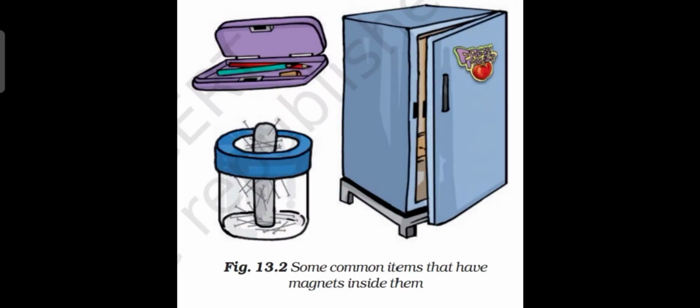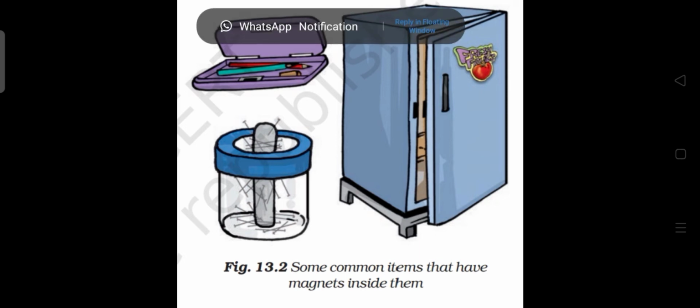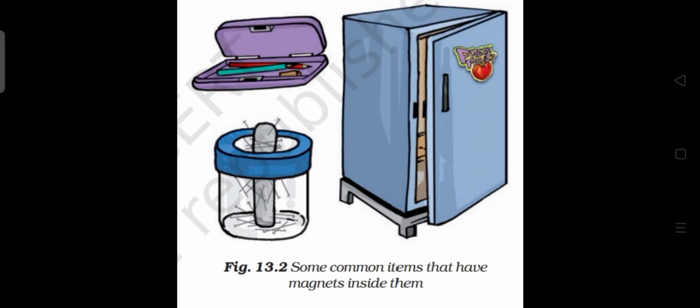Look here, and also you have observed various substances placed in our home like boxes, refrigerator, pin holders, etc. Have you observed what is the peculiarity of this pencil box, the door of the fridge, and this pin box? What is the peculiarity? You can see that all these attract each other.